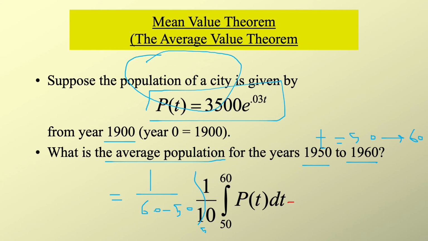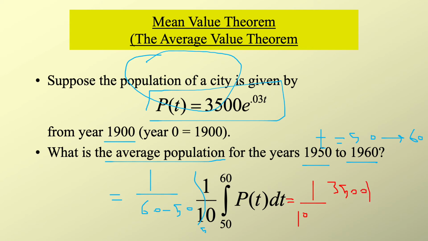And we need only to find the integration either by calculator or by normal integration techniques. And with the normal techniques here, the 3,500 we can take outside of the integration.